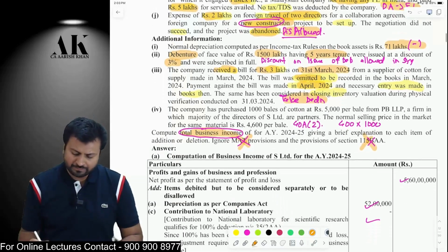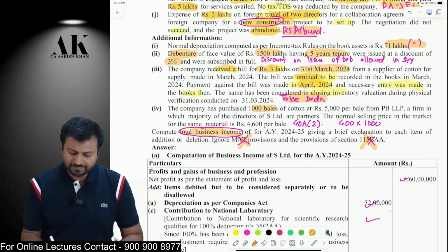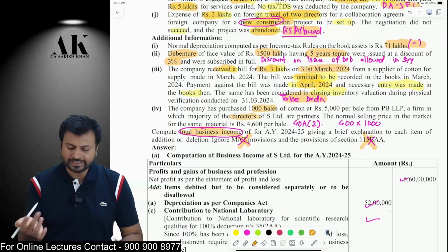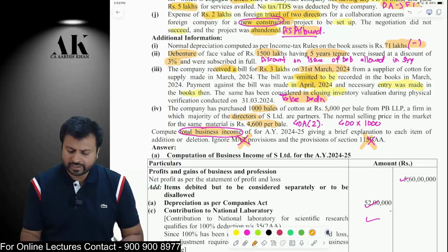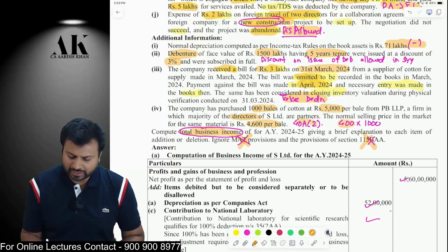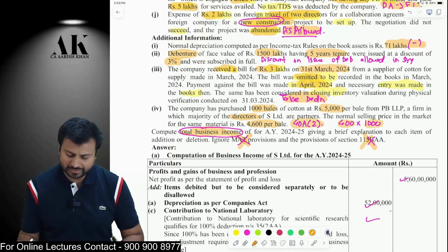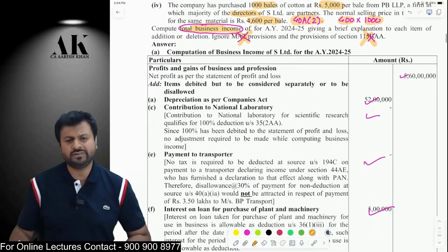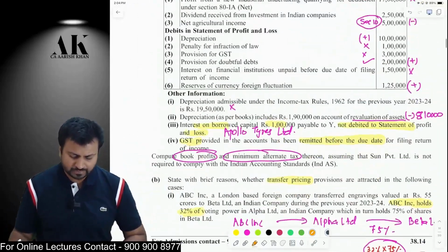And one last thing, you have purchased some cotton bales from your related party, that is directors, at a price higher than the normal price. The normal price is 4,600. You have purchased at 5,000. Therefore, 400 rupees will be added as an excess payment to related party, 400 into 1,000 bales. This is how you are going to compute this question. Very simple question. Nothing great as such. Let's move on to the next question.